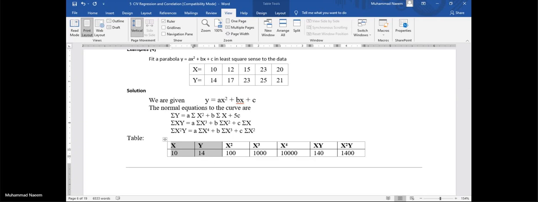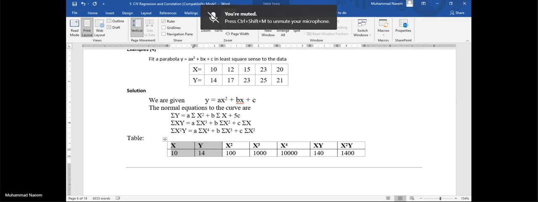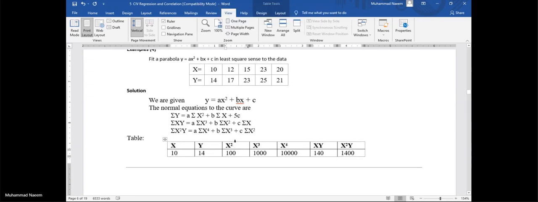The first two columns show our given data. We will put the given data in the first two columns. Then we need sigma x square. That's why we construct the x square column, x cube column, x4 column, xy column, x square y column.